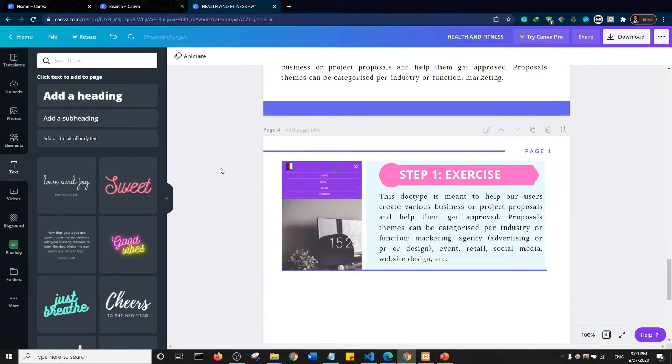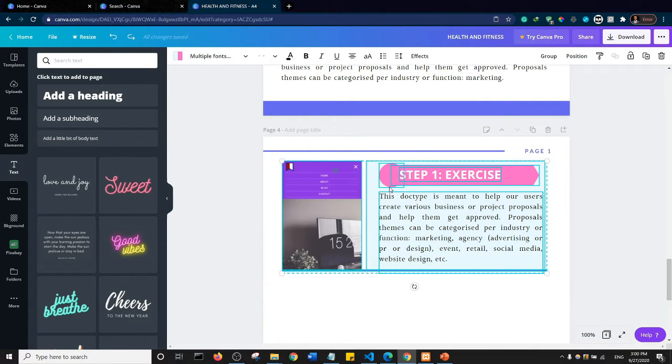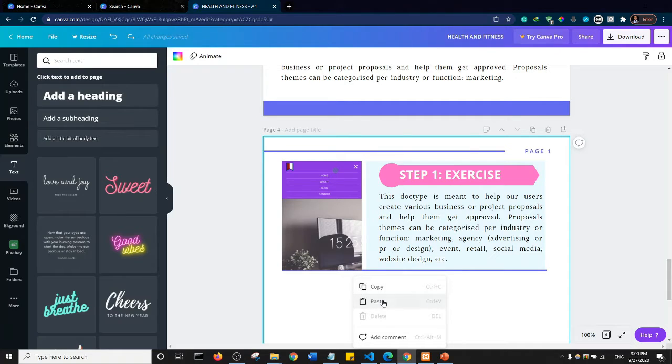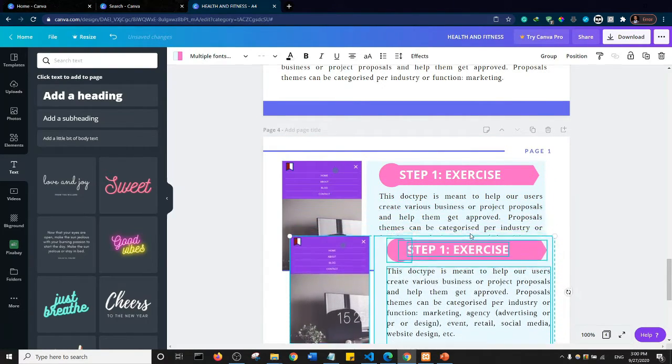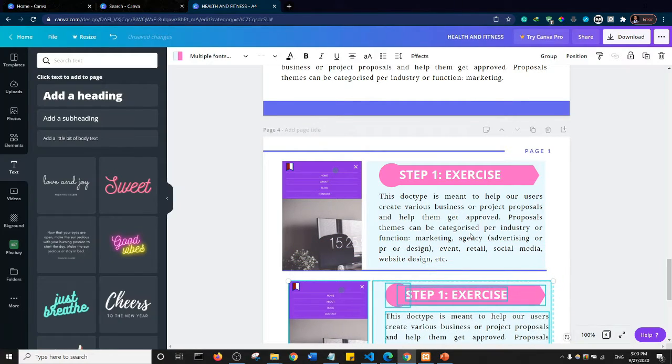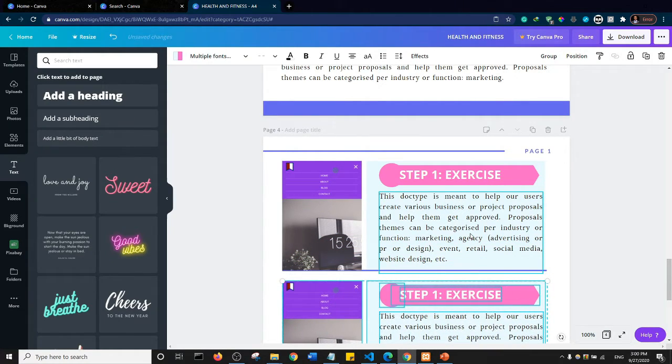Okay, so I'm going to copy it one more time. I'll right click and say copy, and I'll come out and paste, and then I'll just move it downwards. Okay, so somewhere here. This seems fine.